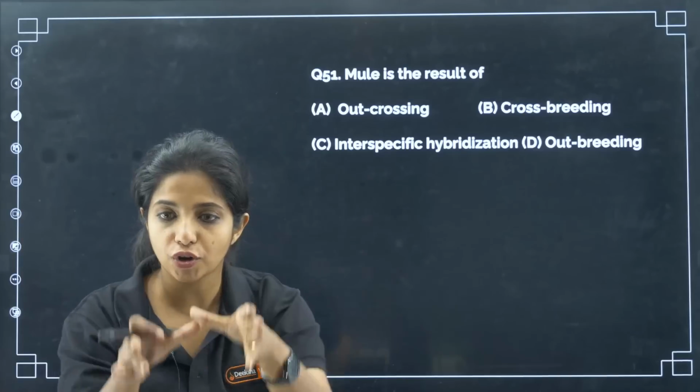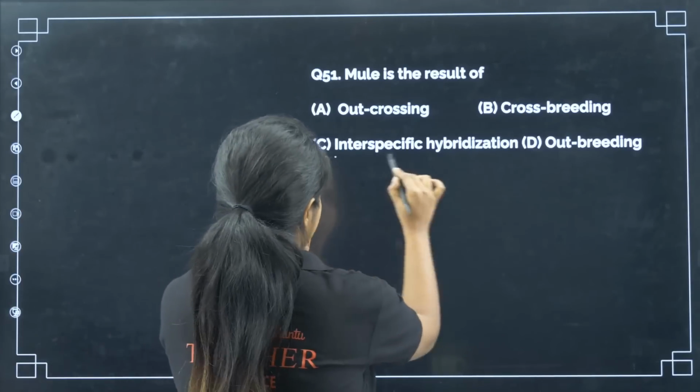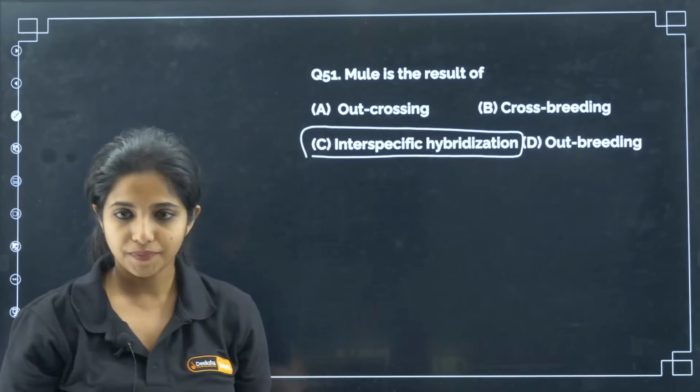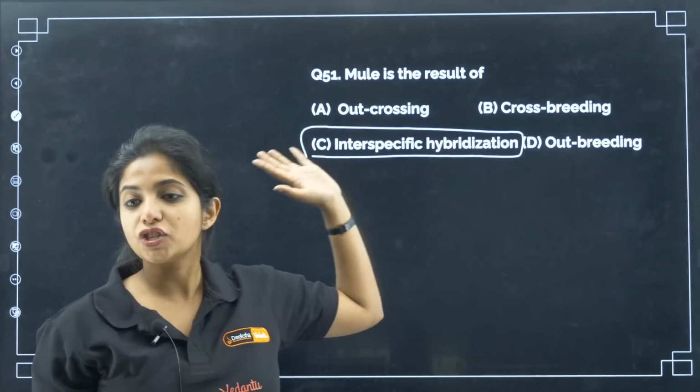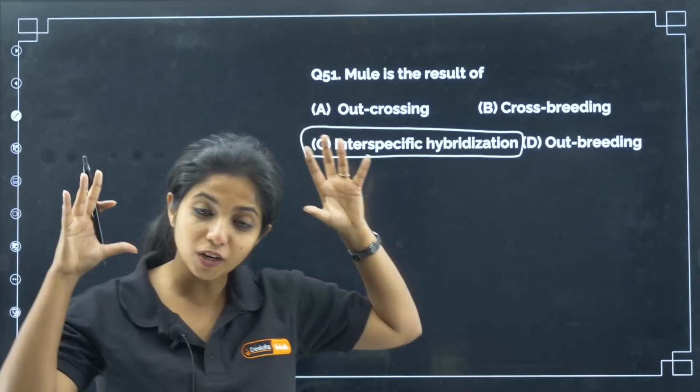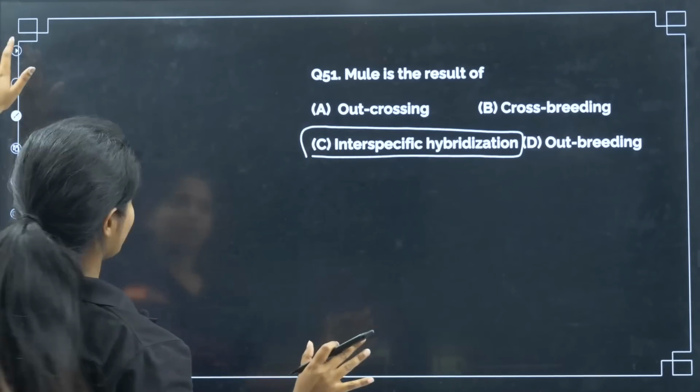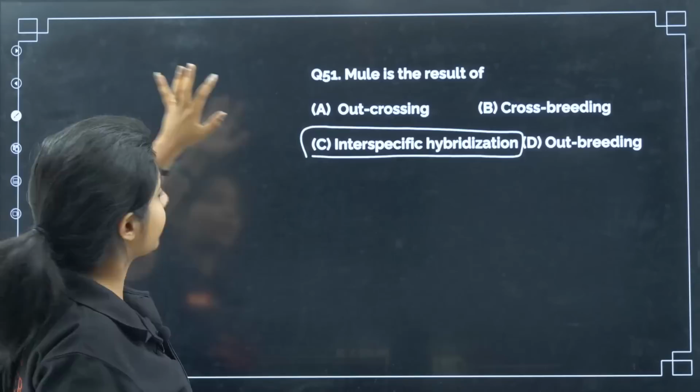So this is known as interspecific hybridization. Between two species you are crossing, that is why it is known as interspecific hybridization. Cool? It's not crossbreeding, it's not outbreeding, it's not outcrossing. First of all, this particular portion is not there in your course also. So your answer is interspecific hybridization.